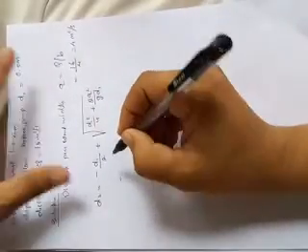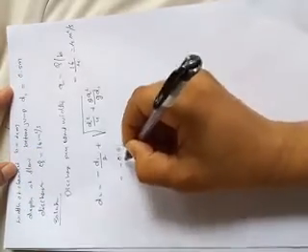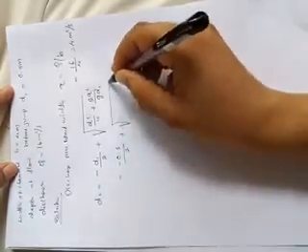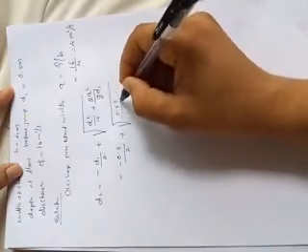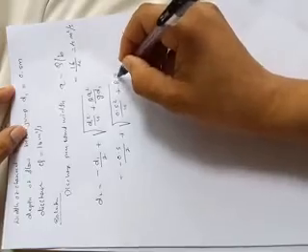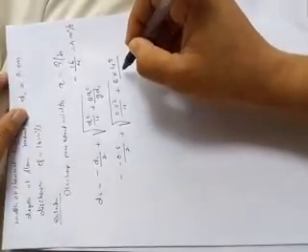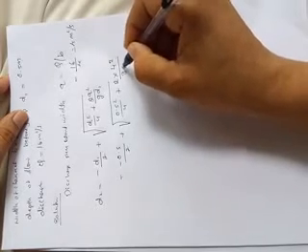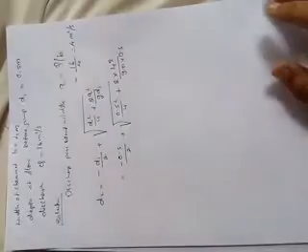Minus D1 by 2, D1 is 0.5, divided by 2, plus root over 0.5 square divided by 4 plus 2 into q square, q square is 4 square, divided by g into D1, g is 9.81, into D1, D1 is 0.5 meter.